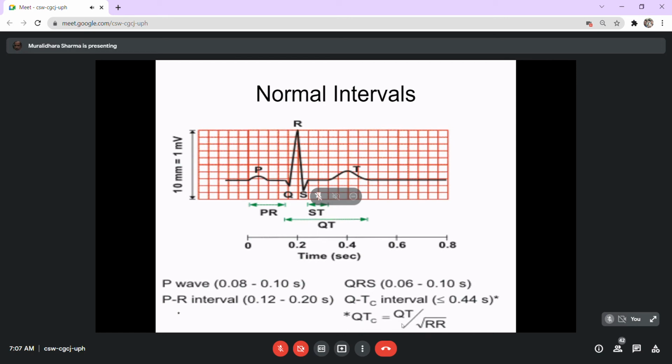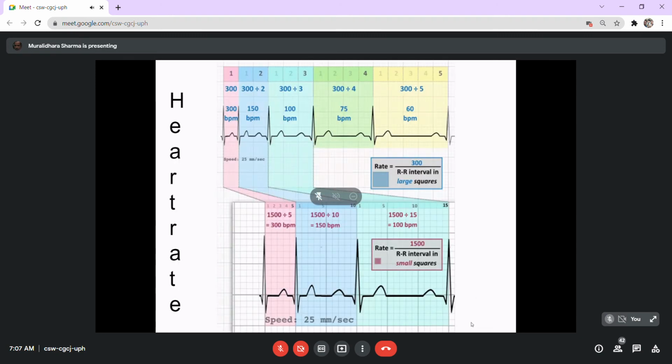Otherwise, practically, going into that calculation of QT and square root of RR would not be possible. So practically, this QT is not done manually. Of course, theoretically, yes, it has to be done. That's the one.